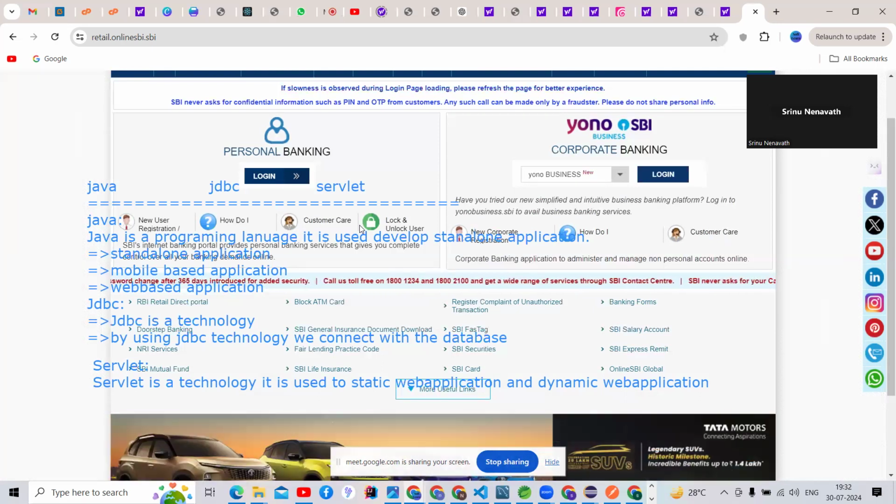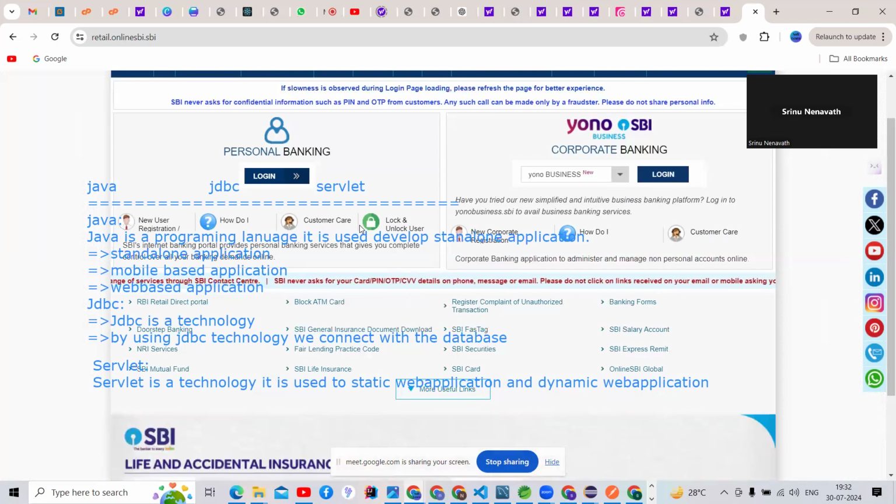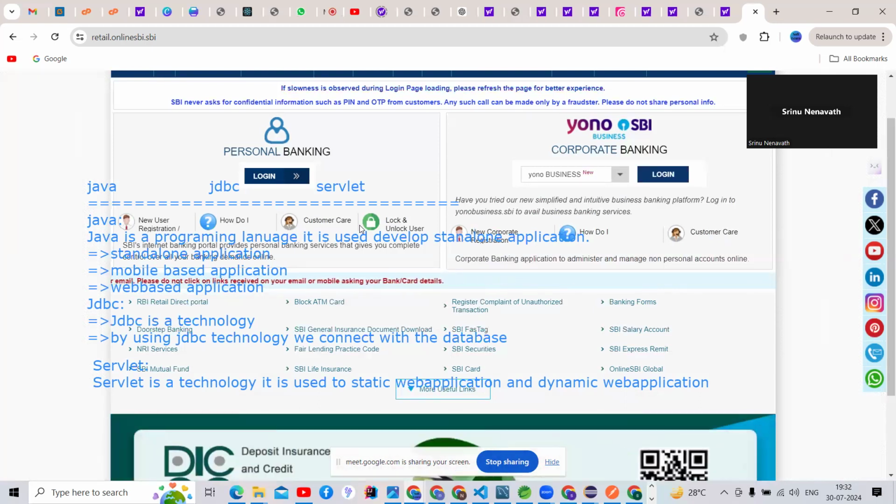An application whose content is not able to change, we can call a static web application. Then what is a dynamic web application, guys? An application whose content or anything changes based on time, we can call a dynamic web application.